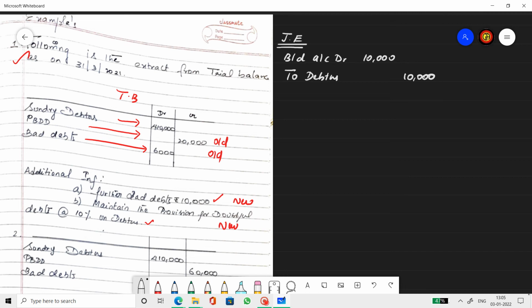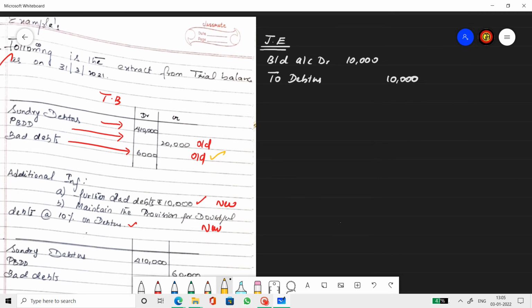Now bad debts is being recorded. Now bad debts should be transferred. Before transferring bad debts, it is important to prepare the bad debts ledger, because there is an old bad debts in the question. As there is an old bad debts, I have to prepare the ledger in order to transfer the entire bad debts account figure to provision for bad and doubtful debts. So I'm going to have a rough preparation of bad debts account, just to get the concept clear in our mind.